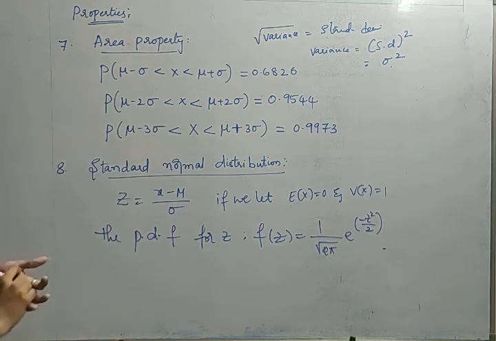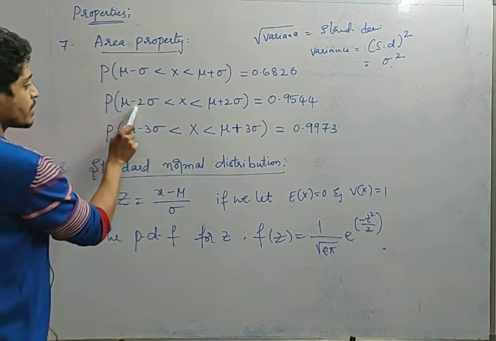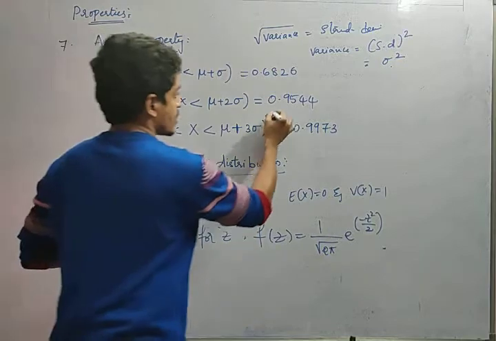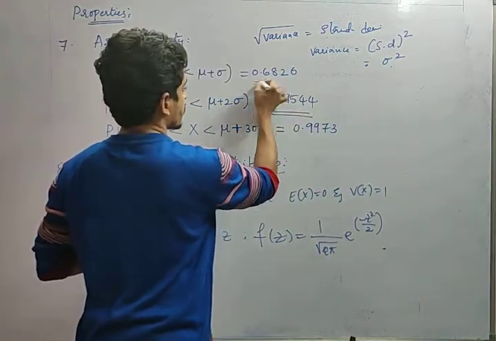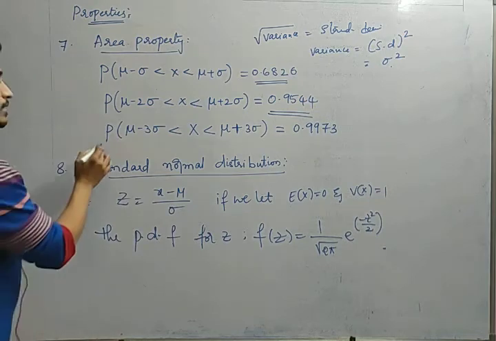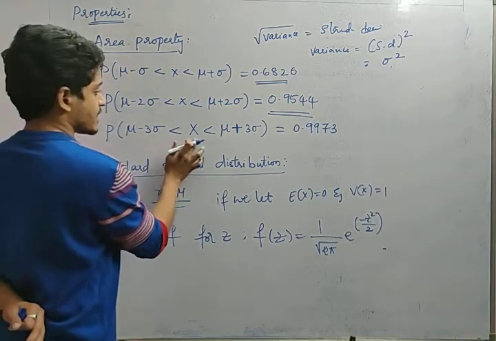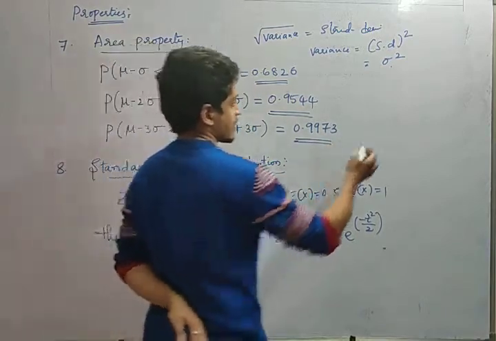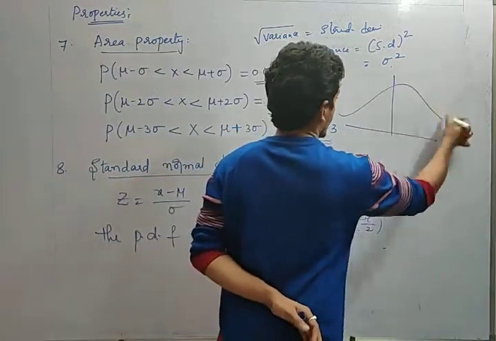Right friends? Now, next, P of mu minus 2 sigma less than x less than mu plus 2 sigma, this value will be 0.9544. This is 0.6826. Remember, these are practical values. Okay, next, P of mu minus 3 sigma less than x less than mu plus 3 sigma. See friends, listen carefully. I have already given you certain values.